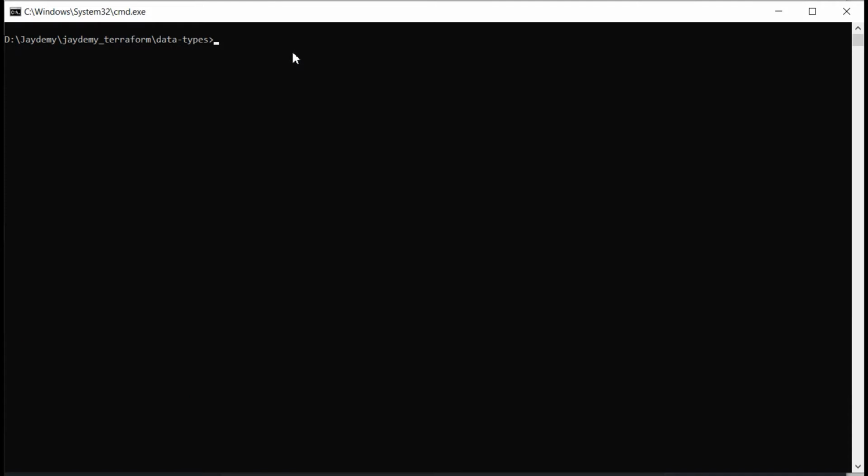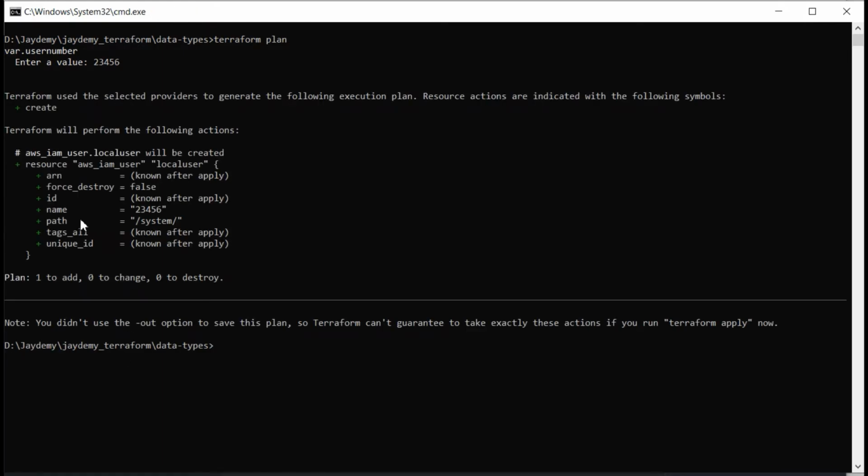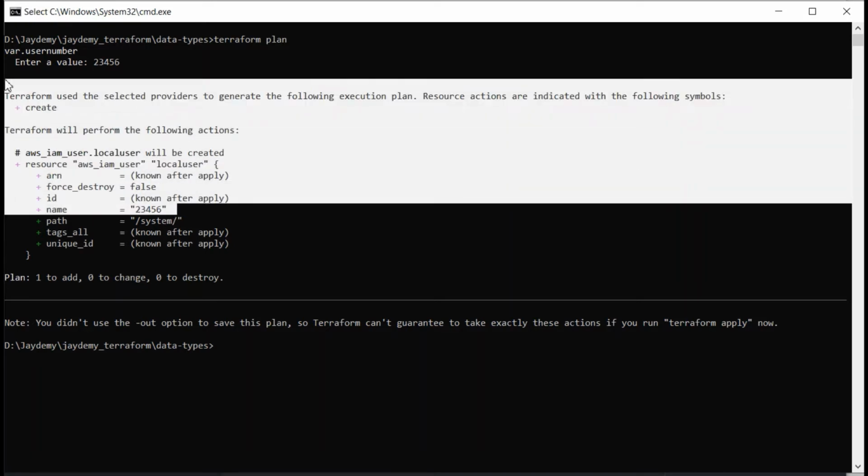So let us clear my screen and reapply it again. Instead of that, we will pass 23456. Let us see what will happen. You can see here it is trying to create.